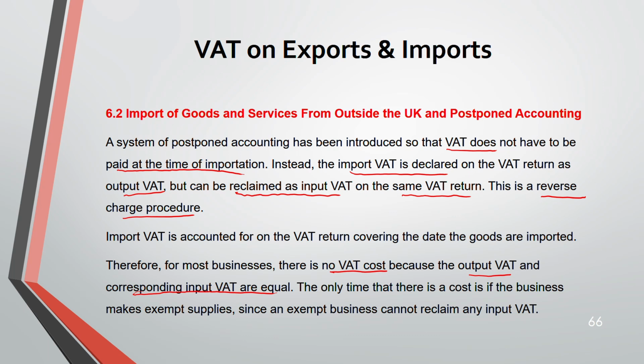So the only time that there is a cost is if the business is making exempt supplies. Why? Because in exempt supplies you cannot reclaim any input VAT. Yes, you will show it as output, but you cannot reclaim any input VAT. There will be a cost. There will be a difference. So for most businesses there will be no net VAT for importing of goods. But if you are making an exempt supply, yes, there will be a difference.